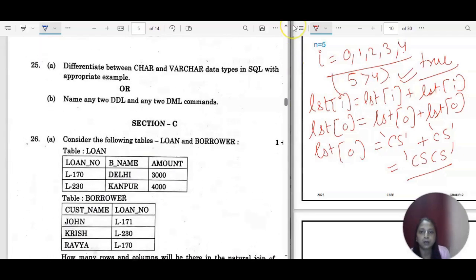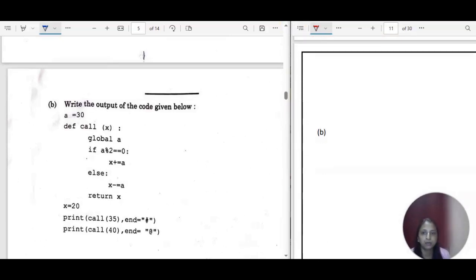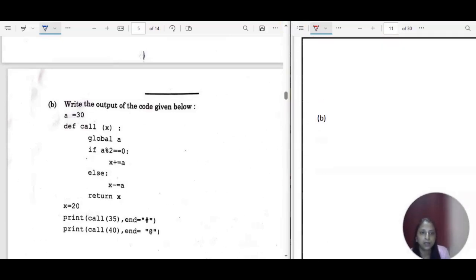Now we have the B part of this. So this is the B part. Write the output of the code given below. So here also we have the explanation. It is A is equal to 30, and then we have the function definition, and then we have X is equal to 20, and then you can see inside the print statement we have call function. We are calling the function with value 35.